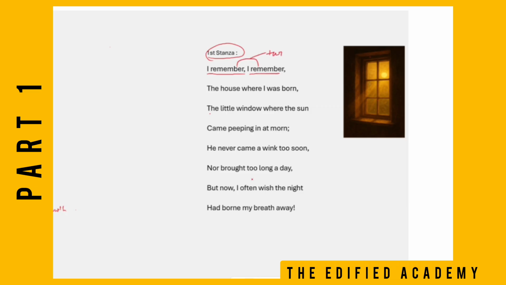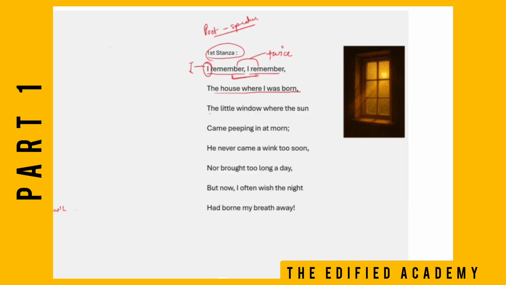Second thing is, here the poet is referring to himself as I. That means the poet himself is the speaker. He is trying to remind himself of something. He says that he remembers the house where I was born. He is saying he remembers the place where he was born.